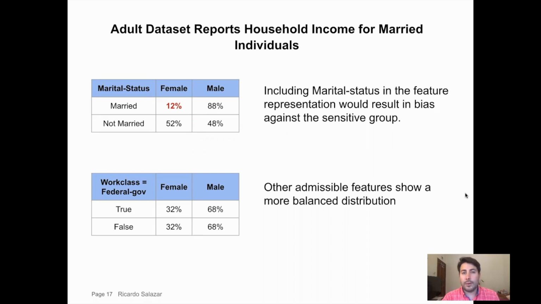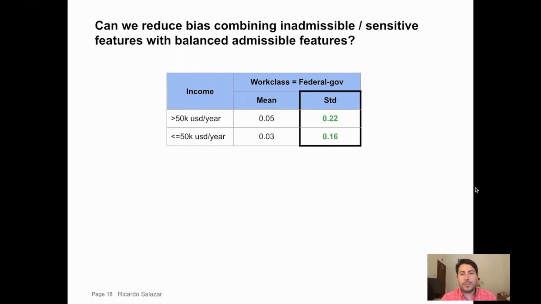When we have a look at other admissible features, such as work class, we see that there are categories within this categorical feature that show a more balanced distribution between females and males. Moreover, we observe differences in the mean and standard deviation between the classes with respect to the proportion of instances that are labeled as work class equals federal government.